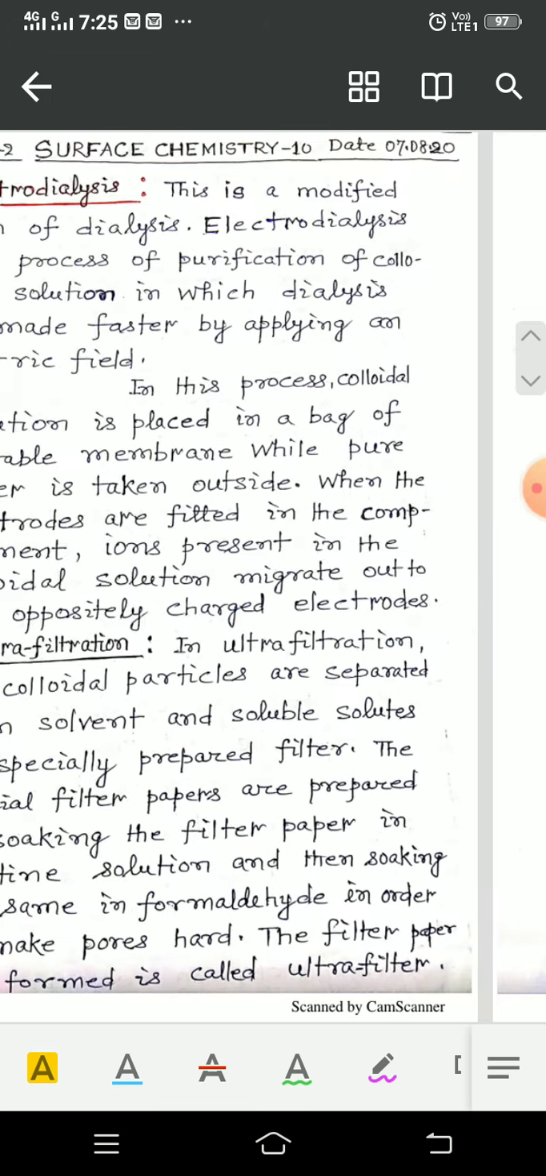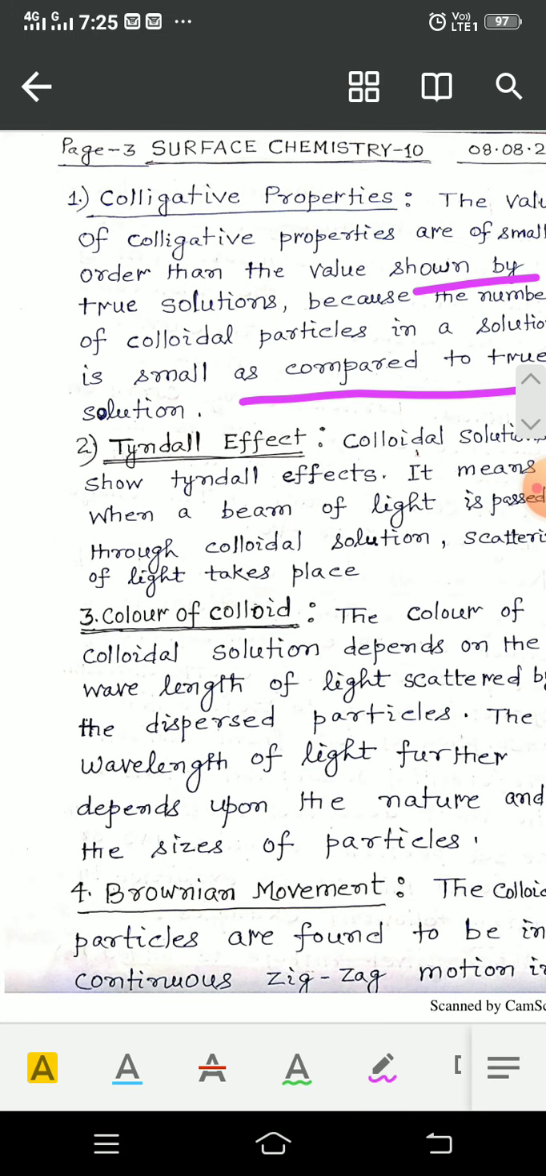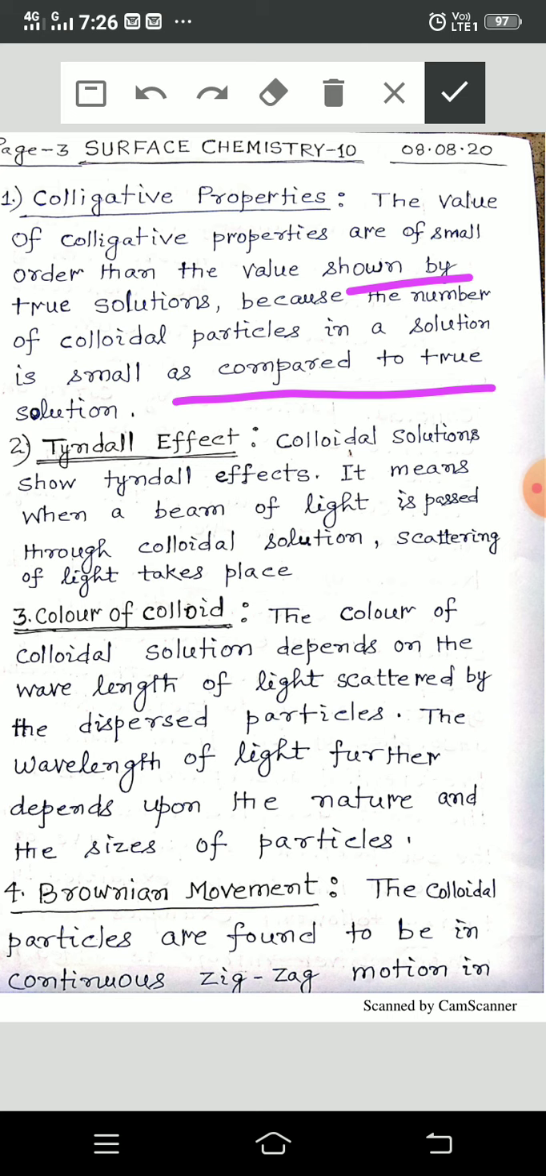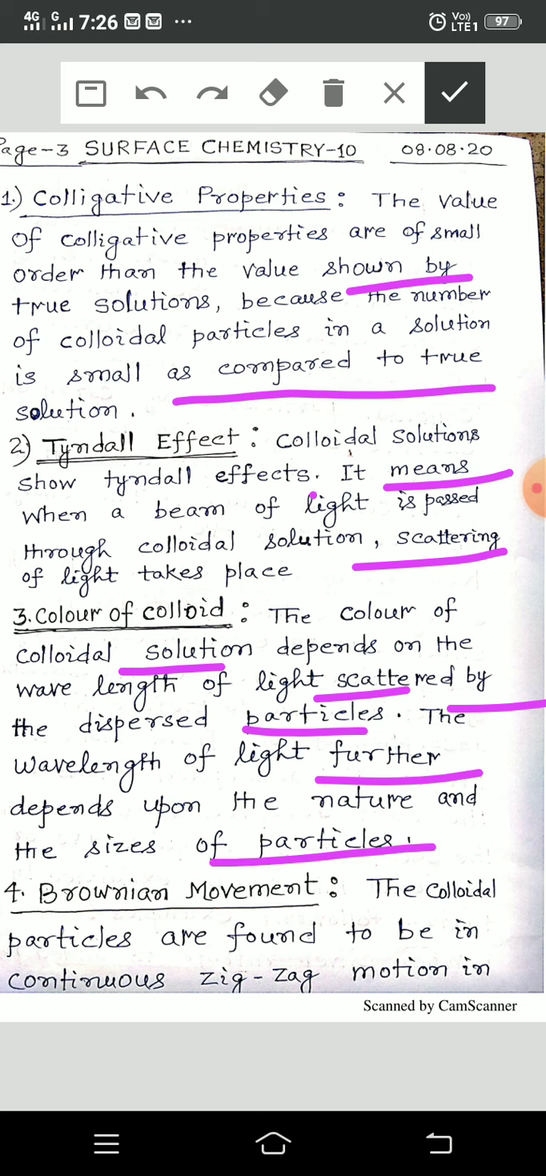Tyndall effect. Colloidal solutions show Tyndall effect. It means when a beam of light is passed through colloidal solution, a scattering of light takes place. Now, color of colloid. The color of colloidal solution depends on the wavelength of light scattered by the dispersed particles. The wavelength of light further depends upon the nature and sizes of the particles.